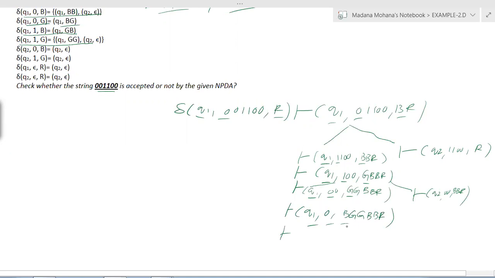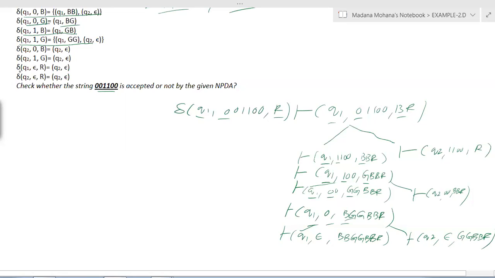Next you can see Q1 0B. Again here we have two paths, Q1 BB and Q2 null. The first one is Q1, now input is empty. Now B is replaced with double B. Now GG BBR. The second path is Q2 null. So here you can take Q2, input is empty. Now B is erased. Now what you will get? GG BBR.